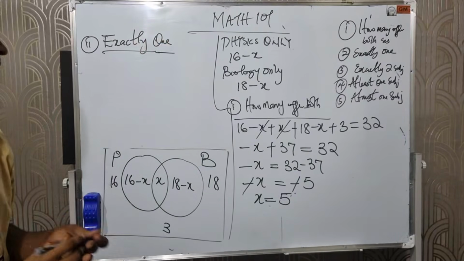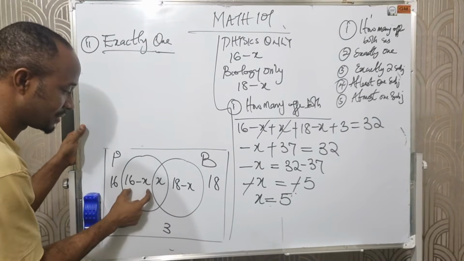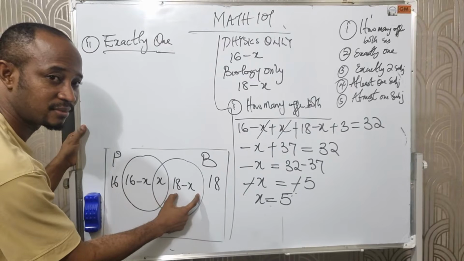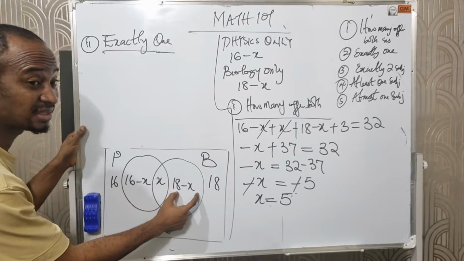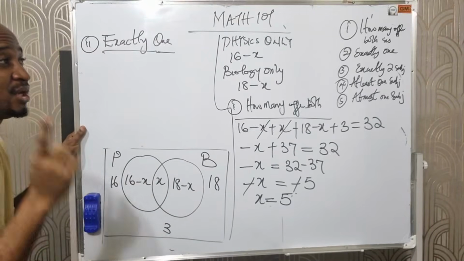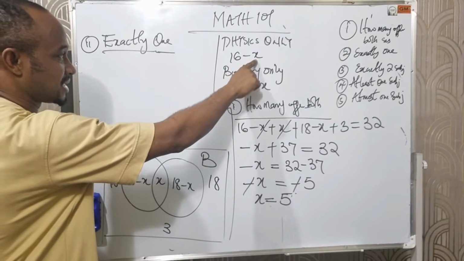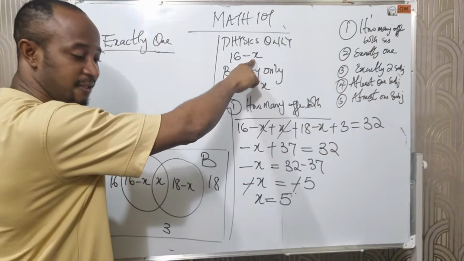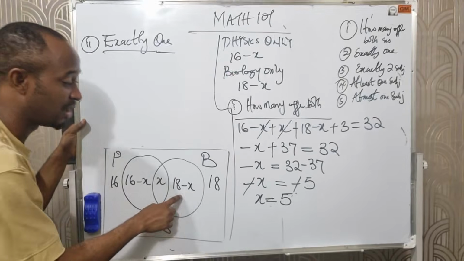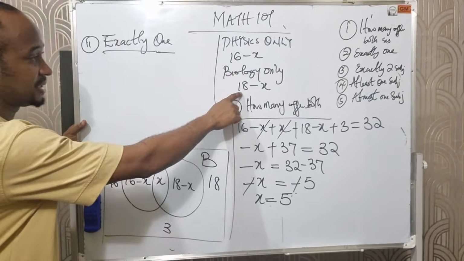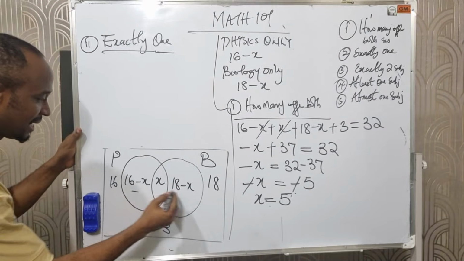What is exactly 1? Meaning 1 only. This is exactly 1. Are you there? It means I'm going to add up this plus this. If they ask how many offer physics only, the answer is 16 minus x, meaning 16 minus 5, and that will give us 11. But if they say biology only, what's the result? 18 minus x. But if they say exactly 1, it means I will add up this and this together.